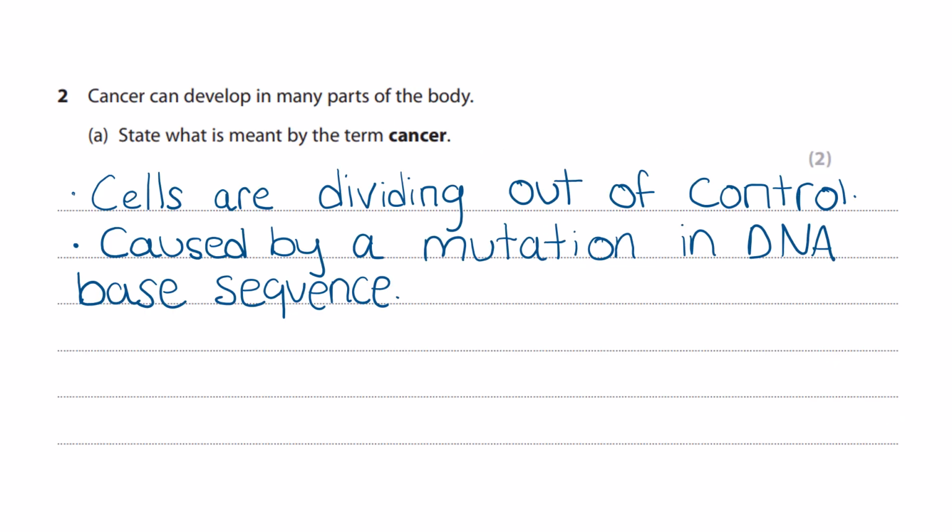Okay, cancer can develop in many parts of the body. State what is meant by the term cancer. So cancer is when cells are dividing out of control. Mitosis is occurring without stopping, okay? That's basically the same point as saying cells are dividing out of control. And this is caused by a mutation in DNA base sequence. You're doing A level now, so it's really important to be specific. So you can't say it's caused by a mutation in DNA. No, you have to say caused by a mutation in DNA base sequence. You have to be very specific.